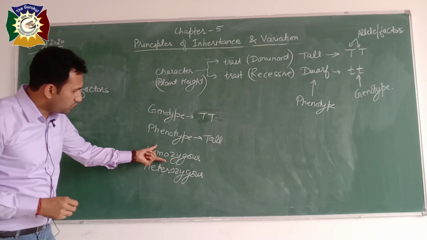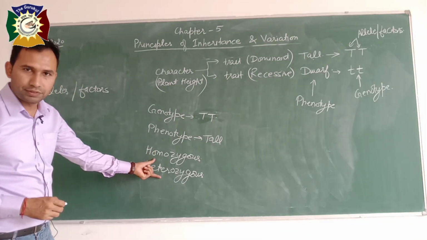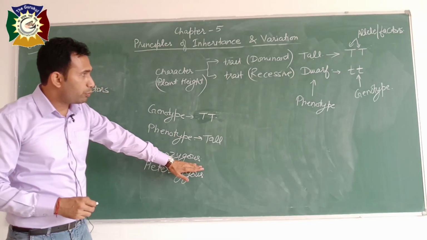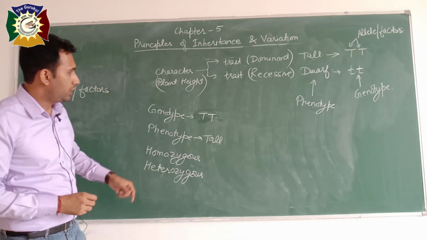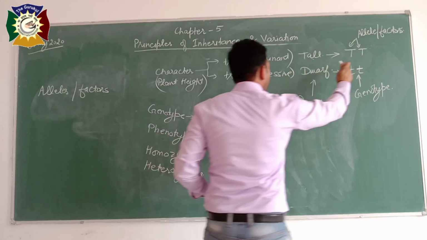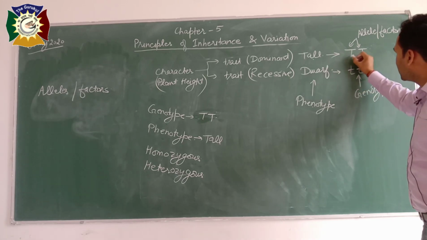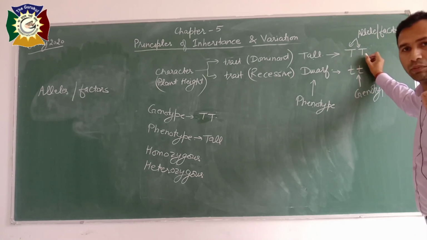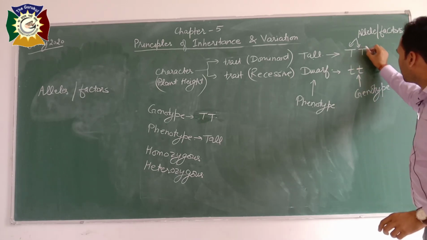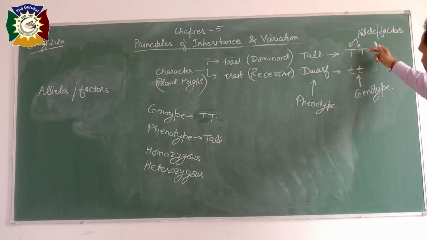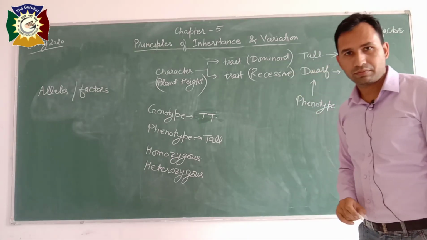Now the next terminology is homozygous and heterozygous. These will be determined by genotype. And we have written genotype here, capital T, small t. If both the alleles are of the same type, whether it is capital T or small t, then this type of genotype is called homozygous.